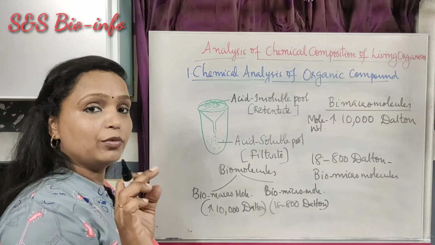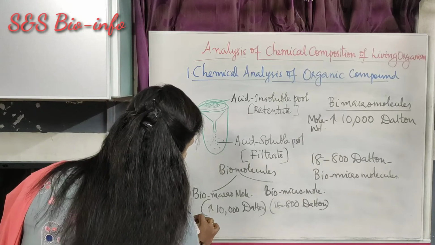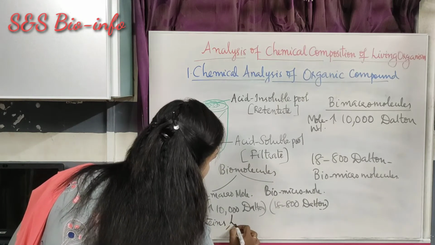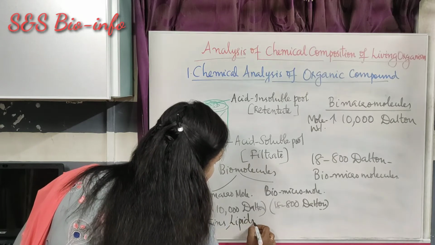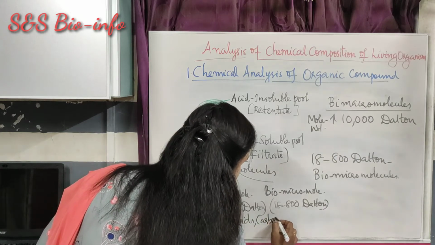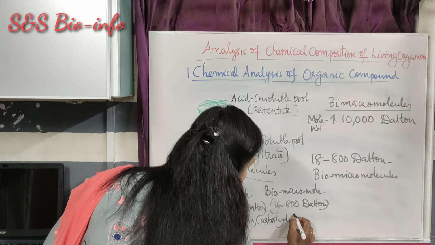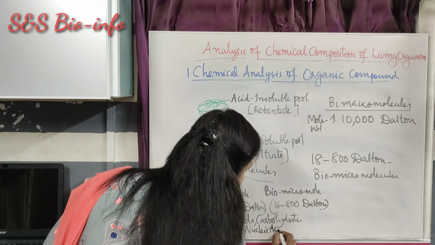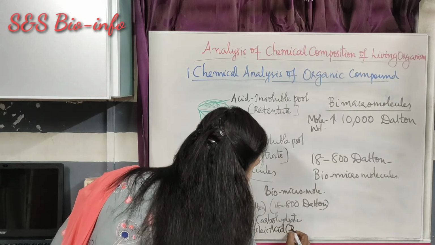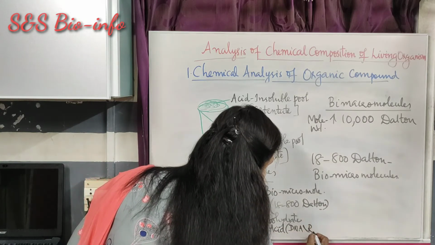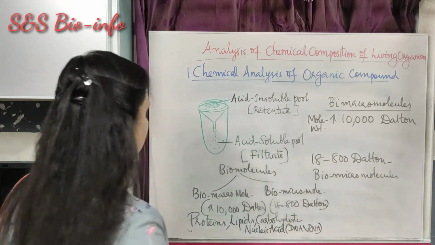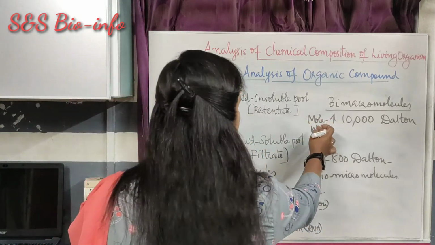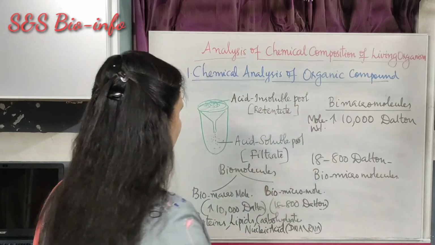Examples of biomacromolecules are proteins, lipids, carbohydrates, nucleic acids like DNA and RNA. Okay, these are the four major biomacromolecules that are found in the acid insoluble pool.